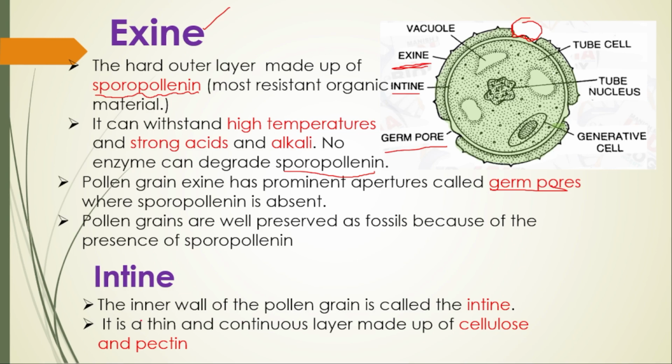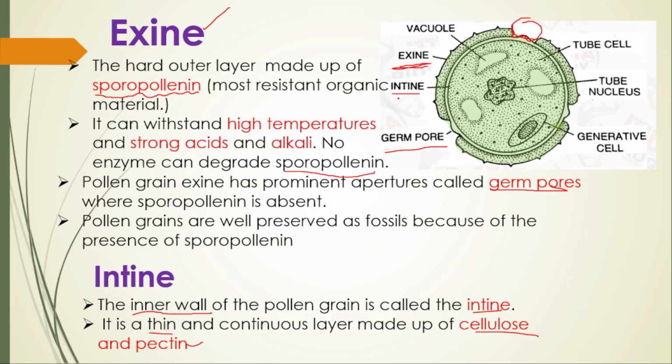Intine is the inner wall of the pollen grain. It is very thin and consists of a layer made up of cellulose and pectin. This is also important. Pectin and cellulose. The outer one, exine, is made up of sporopollenin. Intine is made up of cellulose and pectin. Please keep in mind.